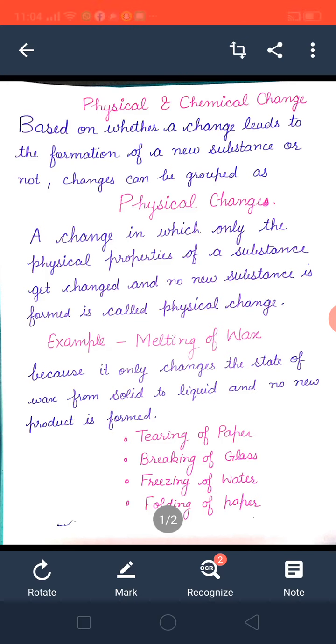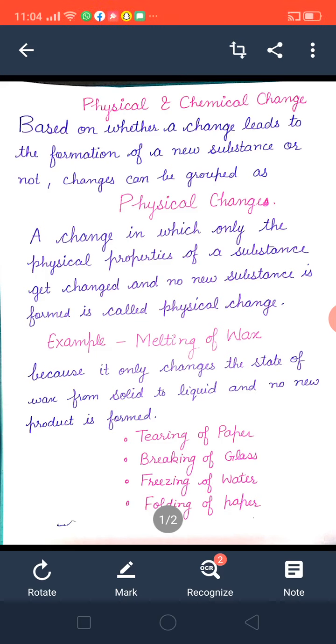Physical property means the state of matter changes from liquid to solid to gas, or the shape changes. When physical properties of a substance get changed and no new substance is formed, it is known as physical change.